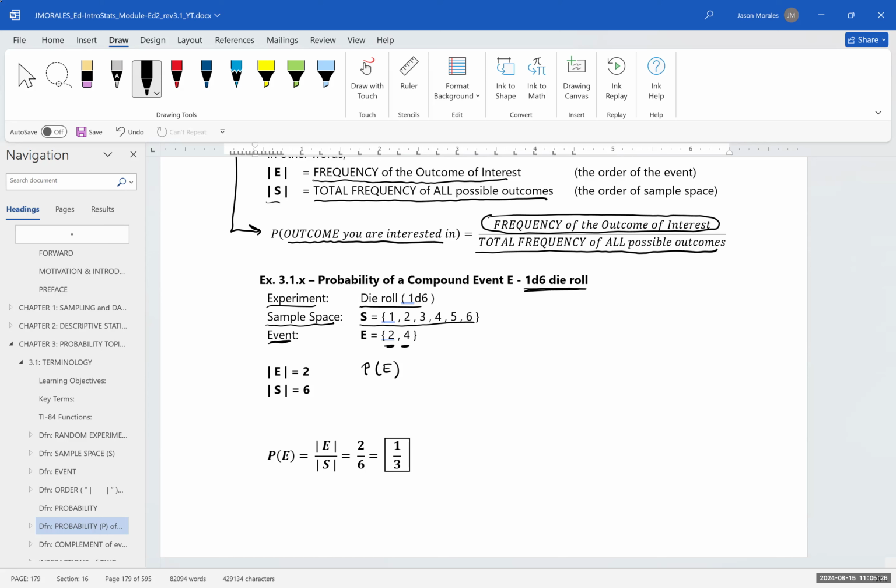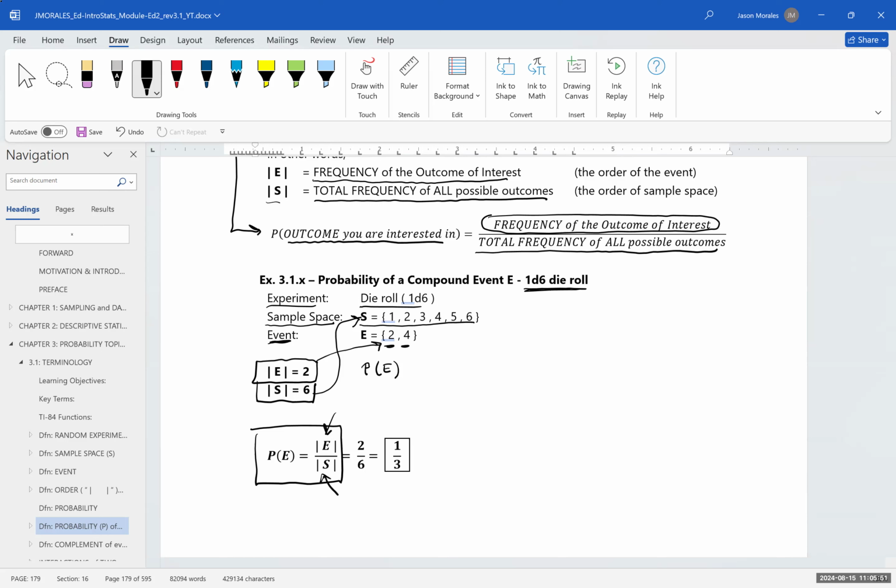then in order to use this formula, we need to figure out what the order of the event is and the order of the sample space. So the order of the event is 2 because there are 2 items in the event. And the order of the sample space is 6 because that's the total number of all possible outcomes.